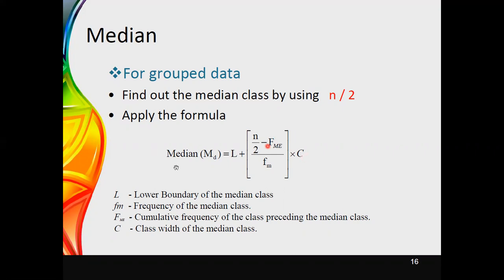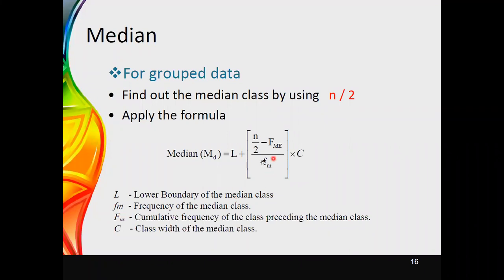Therefore, the equation we are using here is median, and we use the notation M subscript d to denote the median value, and this can be obtained using L plus n divided by 2 minus capital F subscript ME, divided by small f subscript m, multiplied by C. Now, let's go through what these notations denote. Md stands for median, while L stands for the lower boundary of the median class.